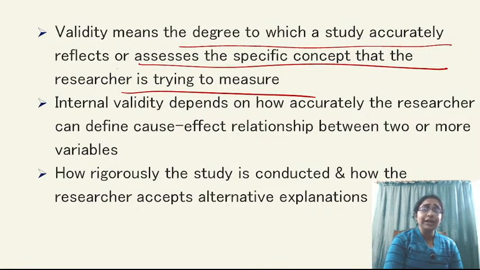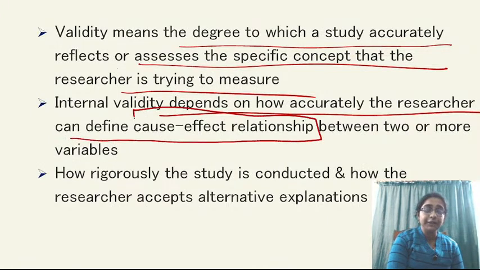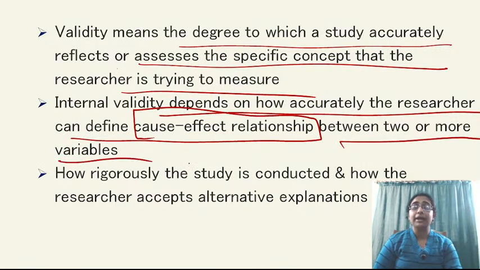Okay, now internal validity depends on how accurately the researcher can define the cause-effect relationship between two or more variables, which is the basic thing to analyze a particular event or a particular phenomenon. So cause-effect relationship, which is at the center of any kind of analysis, that should be analyzed properly or accurately, and that accuracy is actually your internal validity.